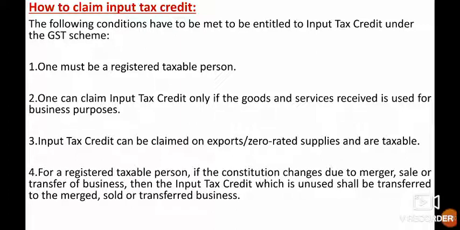Fourth, for a registered taxable person, if the constitution changes due to merger, sale or transfer of business, then the unused input tax credit shall be transferred to the merged, sold or transferred business. In this, he can claim ITC from his merged, sold or transferred business.